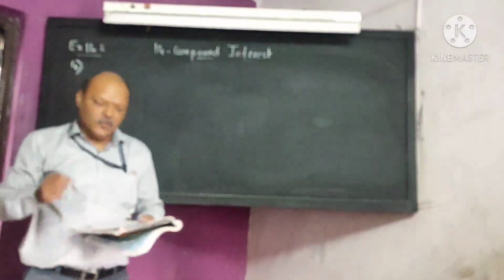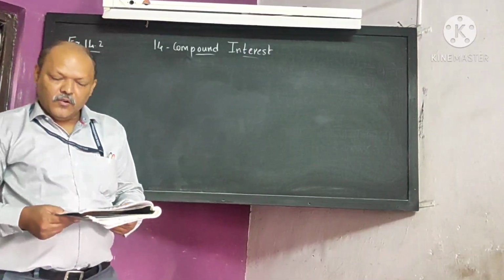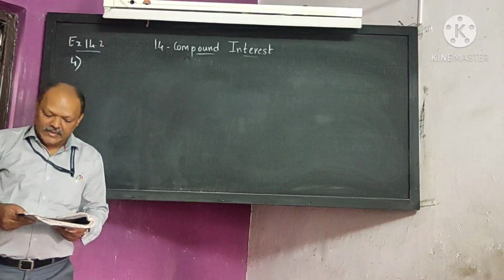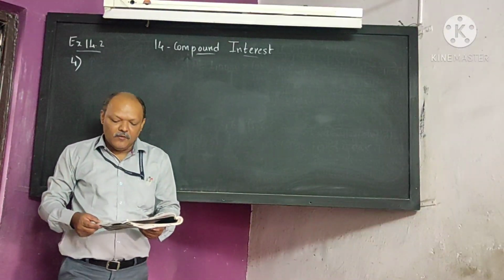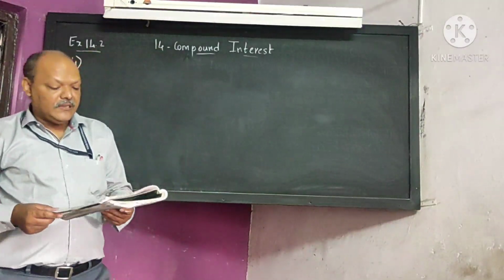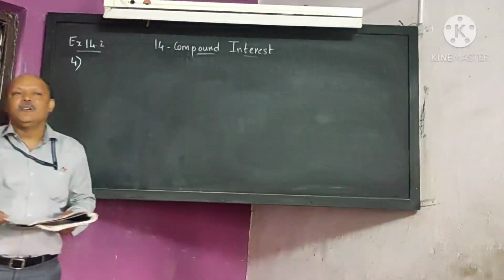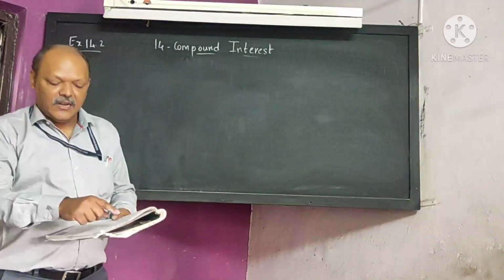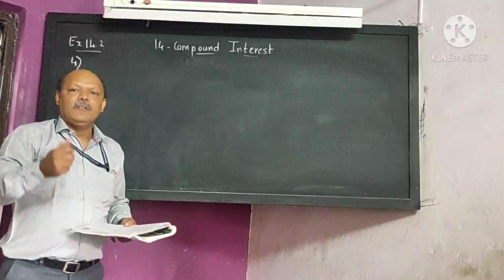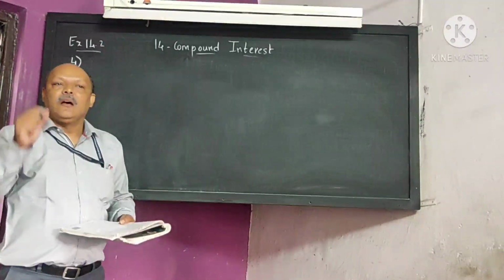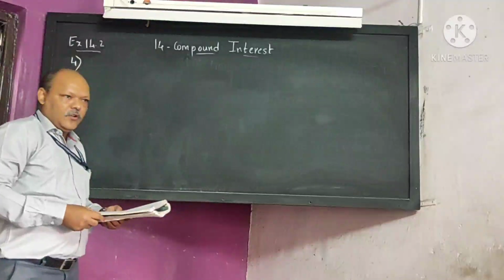Always remember, students, read the question properly. What is given in question number 4? The cost price of a machine is 2,50,000. If the rate of depreciation is 10% per year, find the depreciation in price of the machine after 2 years. Here the word depreciation comes. While starting with the exercise, I said whenever there is a decrease, depreciation or fall, these three words come, R will be your minus. I hope you understood this.